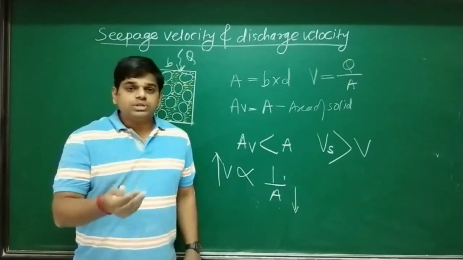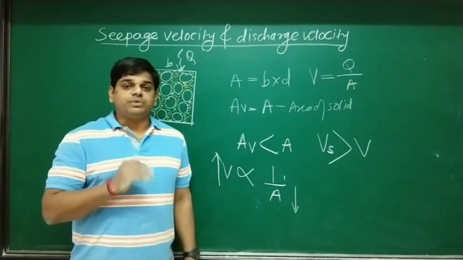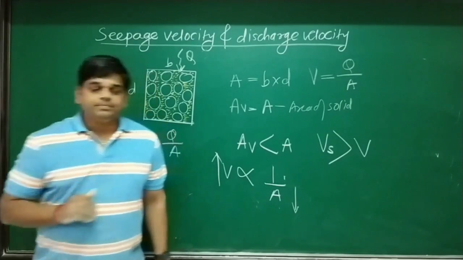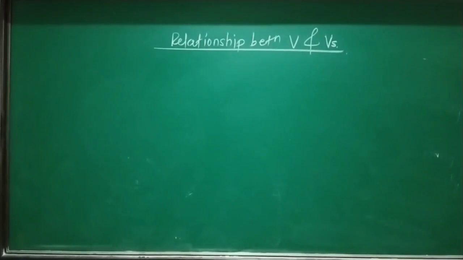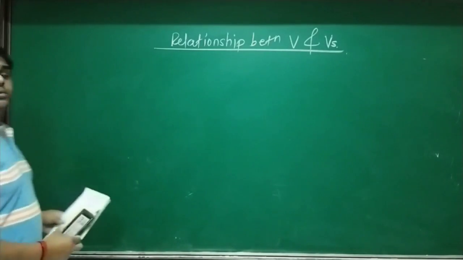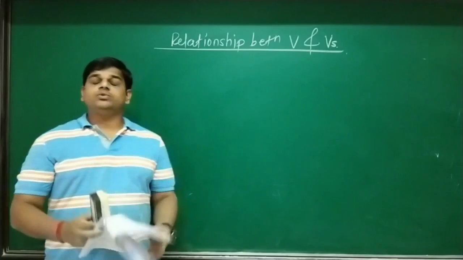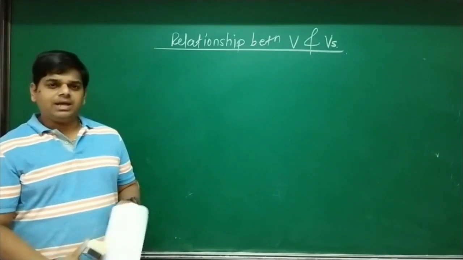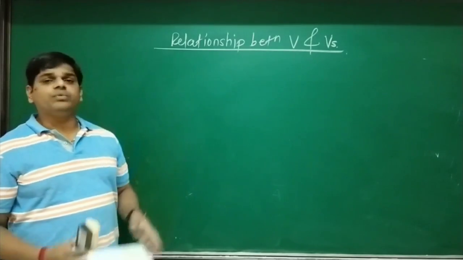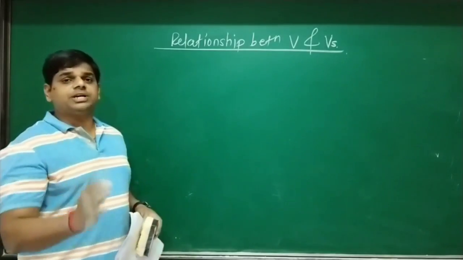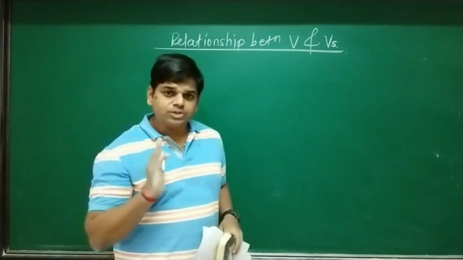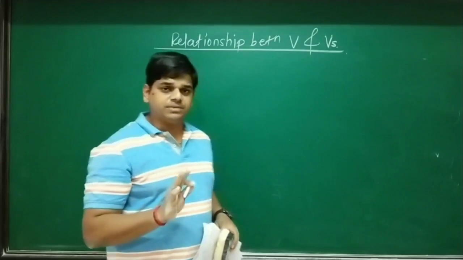Okay, now let's move to establishing the relationship between A and Av. Okay, look at the board. As I said, we are going to establish the relationship between A and Av, or V and Vs. Let's start by assuming discharge, that is flow through a soil mass, always remains constant.